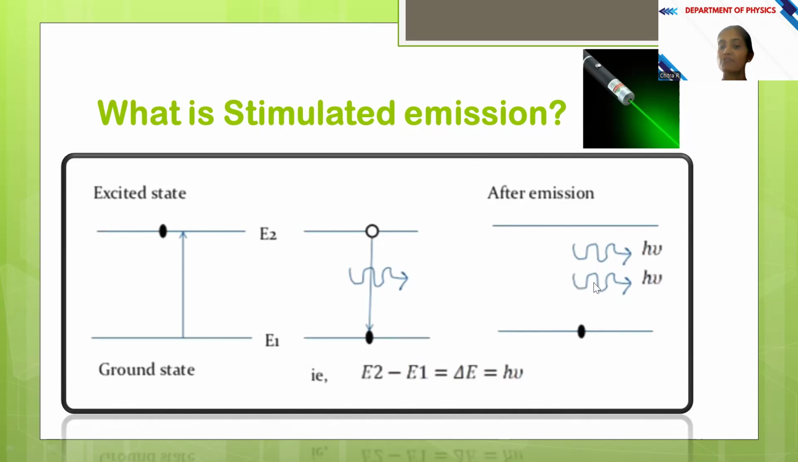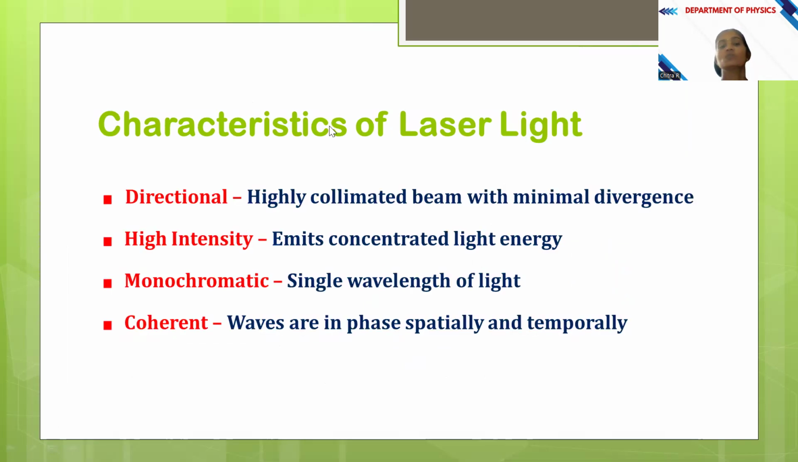So the light energy is amplified, it is made directional, the intensity is also achieved, and the released photons are coherent with each other. This is the process expected to happen in a laser. If this process happens, then we can attain laser light. Now let us summarize the characteristics of laser light. It is highly directional. Since it is directional, it is intense. One more thing, laser light is monochromatic. It is a single wavelength of light, unlike sunlight. It is coherent. Waves are in phase spatially as well as temporally.